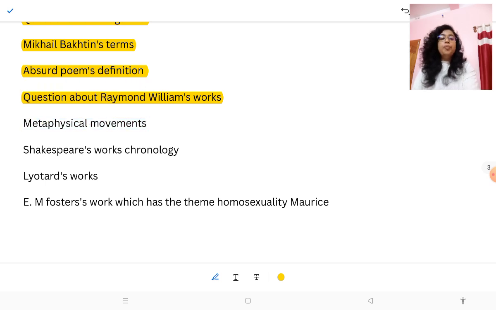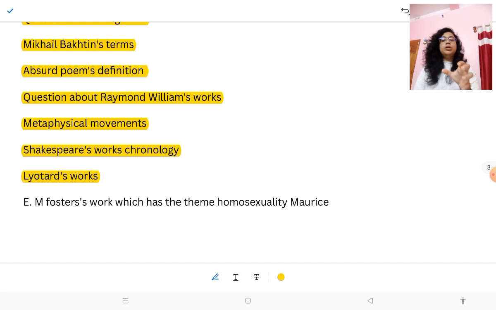Then the metaphysical movement: who are the members of the metaphysical movement. Then Shakespeare's works chronology, like The Winter's Tale, then Much Ado About Nothing. These works you have to arrange in chronology. Then Lyotard's work, there is a statement-wise question on Lyotard's works. Then which E.M. Forster work has the theme of homosexuality, so it will be Maurice.